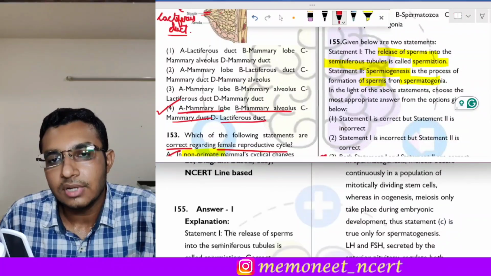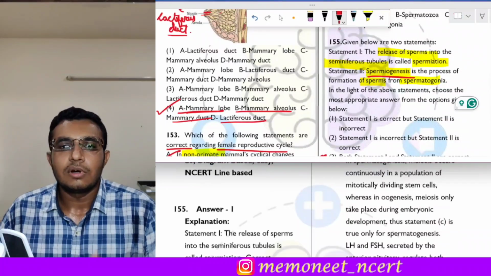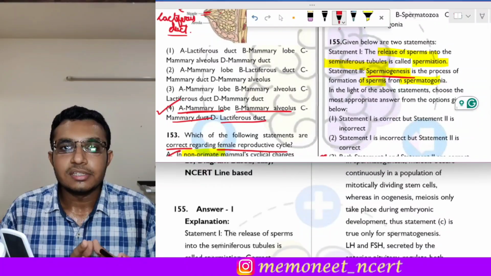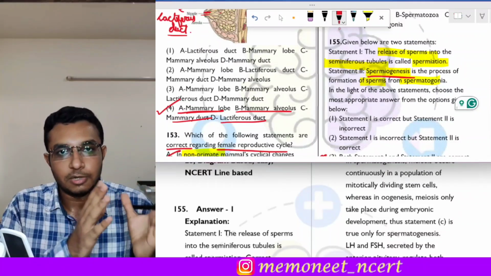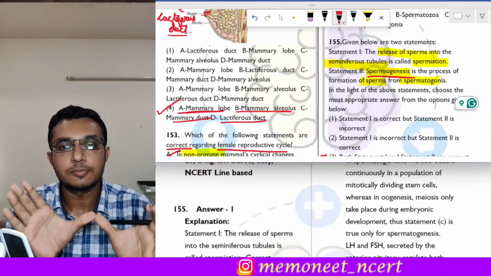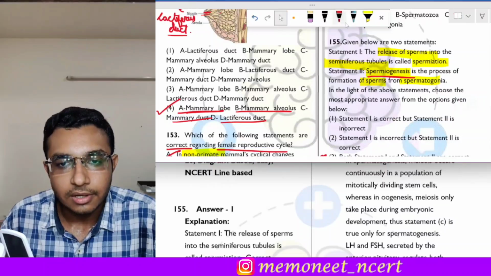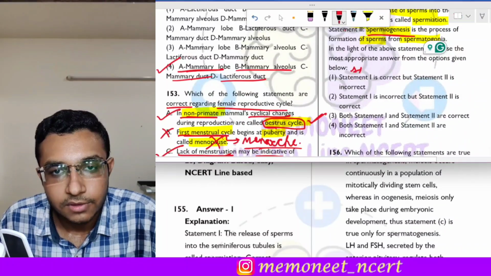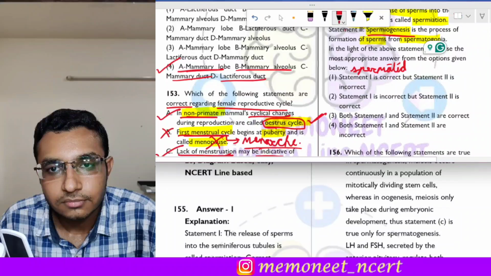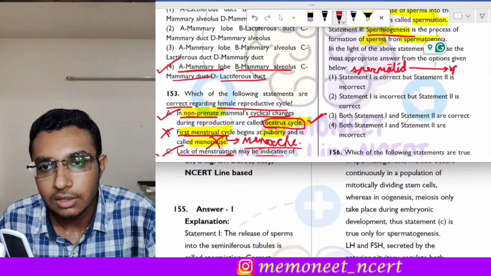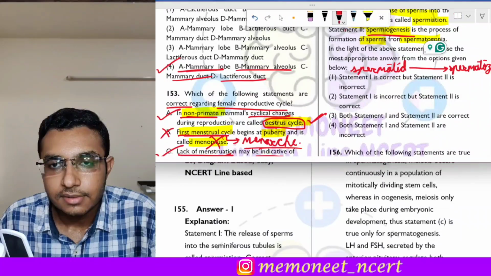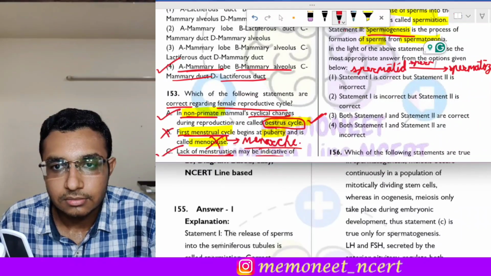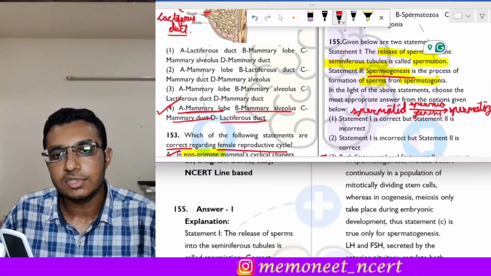So first of all, let us see about spermiogenesis. What is spermiogenesis? Spermiogenesis is the process of conversion of spermatid to mature spermatozoa. So spermatid to spermatozoa is called spermiogenesis. Let me write over here: conversion of spermatid to spermatozoa is called spermiogenesis.